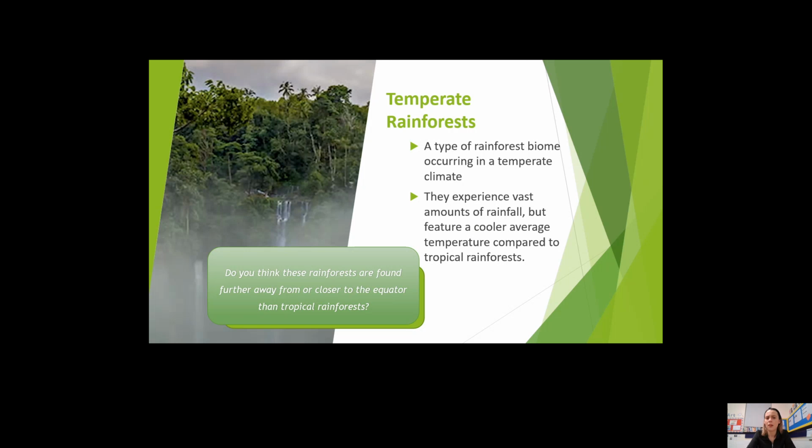Let's have a think. Do you think temperate rainforests are found closer to the equator or further away? Yes, you're correct. Temperate rainforests are found further away from the equator. That's why they have a cooler temperature than tropical rainforests.